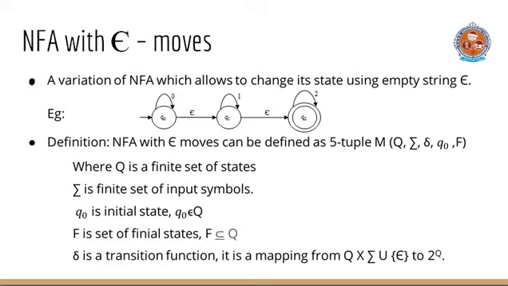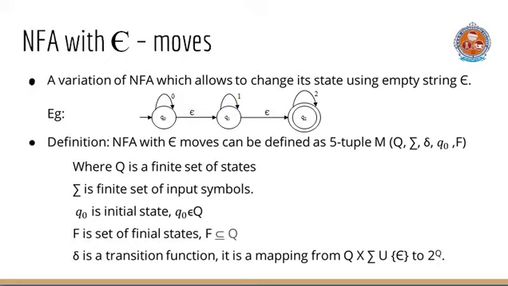Here is the example diagram. Here in this diagram we have Q0, Q1, Q2 are the three states. Q0 is initial state, Q2 is the final state. The input symbols are 0, 1 and 2. Epsilon is not an input symbol, but the diagram will contain epsilon transitions. Here from Q0 to Q1 there is an epsilon transition, from Q1 to Q2 there is an epsilon transition.